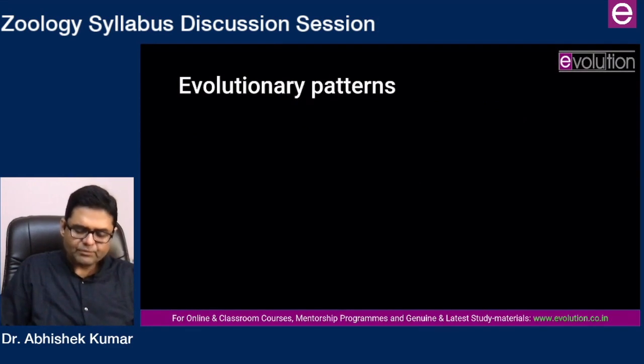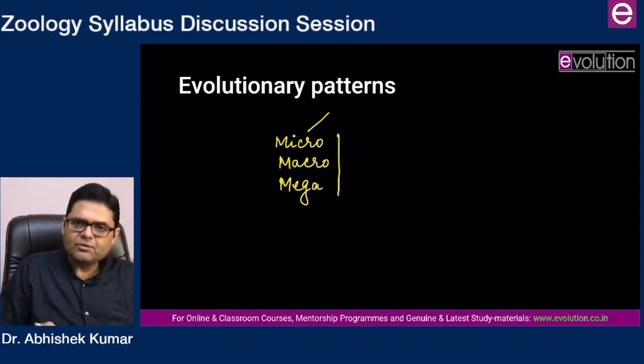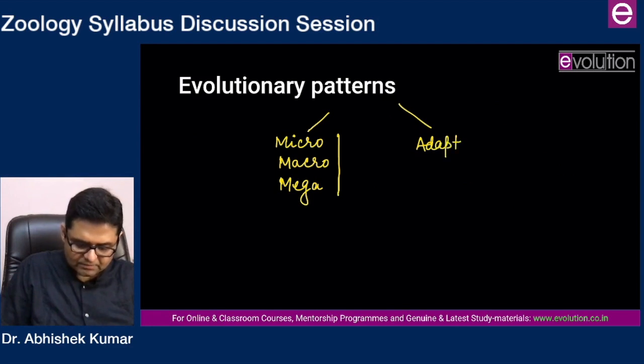The next topic is evolutionary pattern. In evolutionary pattern, there are several things, but the examiners have largely been focused on 2 things. Number 1, the terms micro, macro, and mega evolution. Understand them clearly, give proper examples to illustrate each pattern of evolution. That will be all. Second is adaptive radiation.